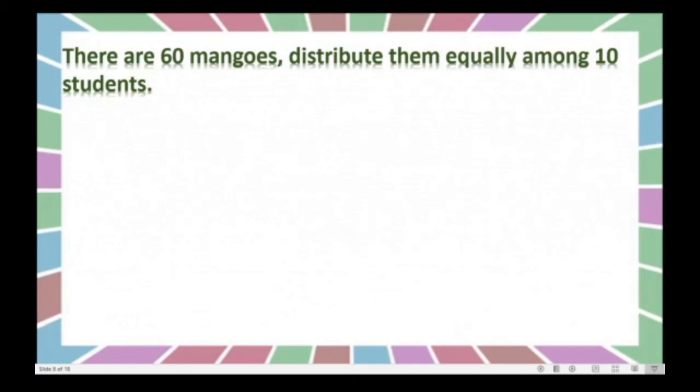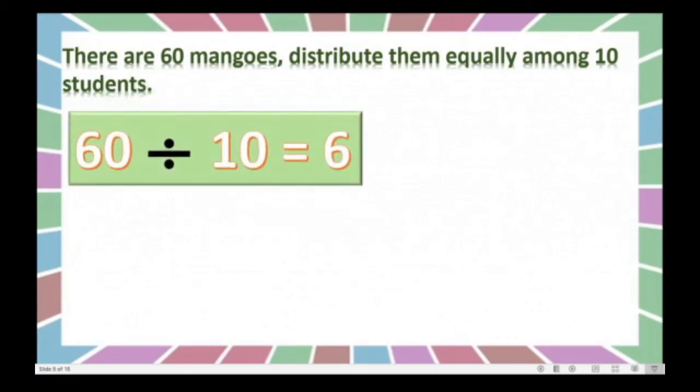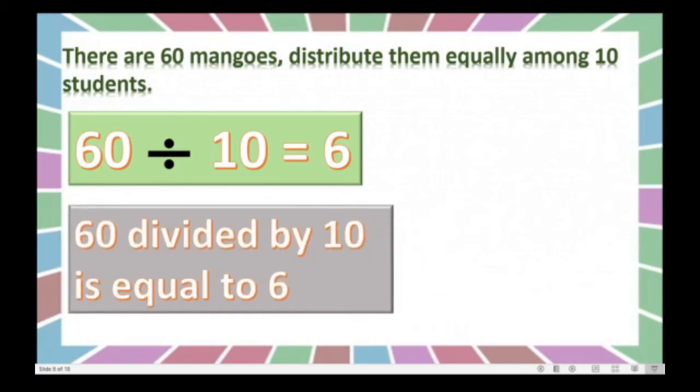Okay, means total number of mangoes divided by number of students. Then we will get the number of mangoes that each child will get. Right? So 60 divided by 10 is equal to 6. You know that 10 6s are 60. Right? Here we can write like this. 60 divided by 10 is equal to 6, because 6 mangoes are there. By this solution we got the answer that each student will get a pack of 6 mangoes.